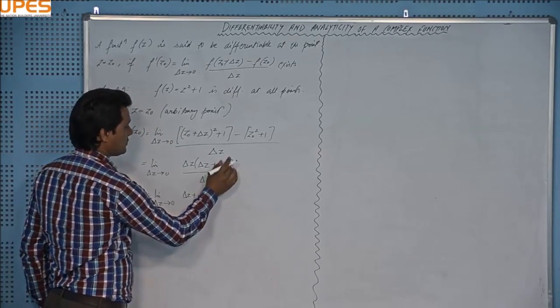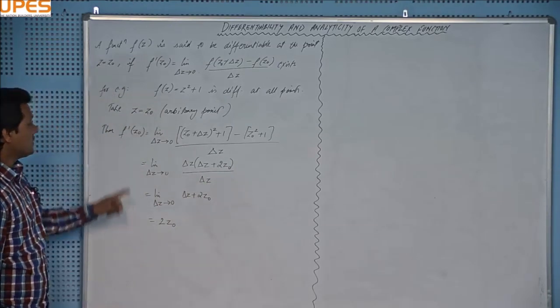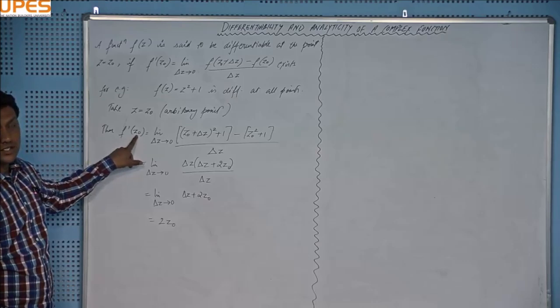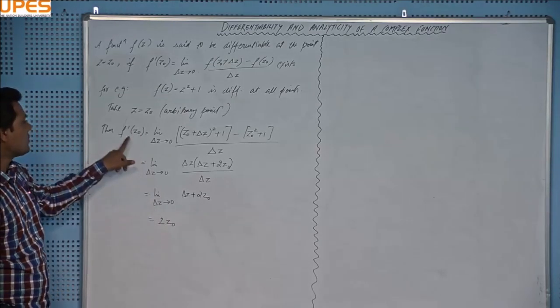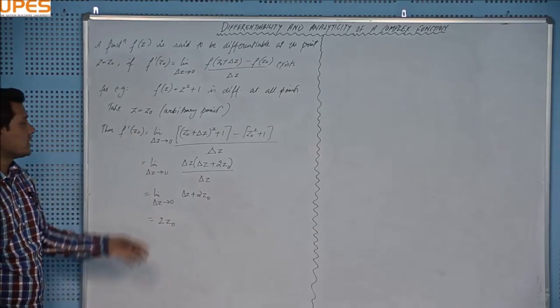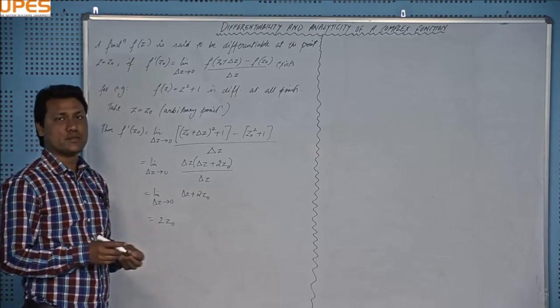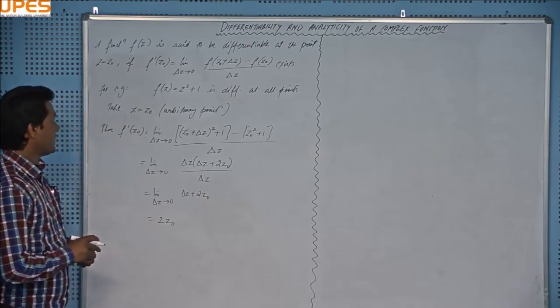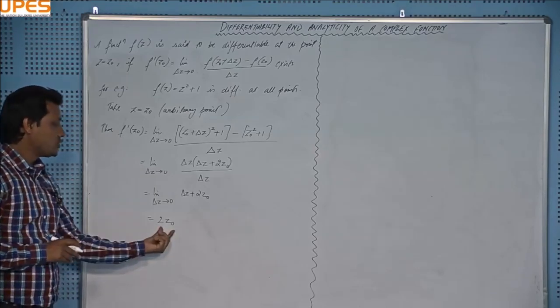Z naught, right? So you can see that the value of the derivative at point z equal to z naught is equal to twice of z naught, and z naught is any point, any arbitrary point. You can take z naught equal to 1, 2, iota, 1 plus iota, 2 plus 3 iota, any point on complex plane. So this shows that the value of this limit exists uniquely.